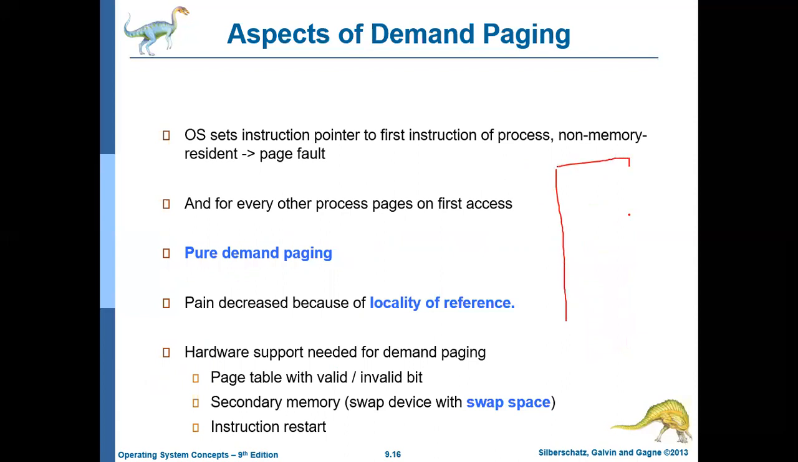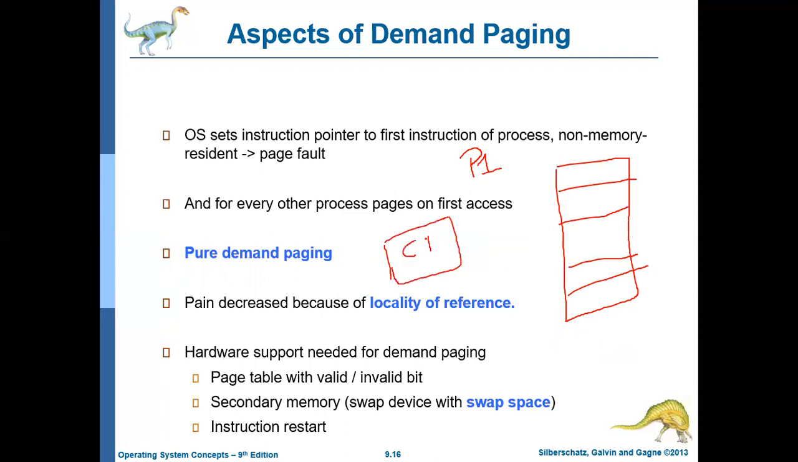Okay, when you are going to execute a new process P1, none of the pages corresponding to P1 will be available in the main memory. Zero pages. Okay. The CPU creates a logical address. Say the first address the CPU creates. But obviously none of the pages were loaded.